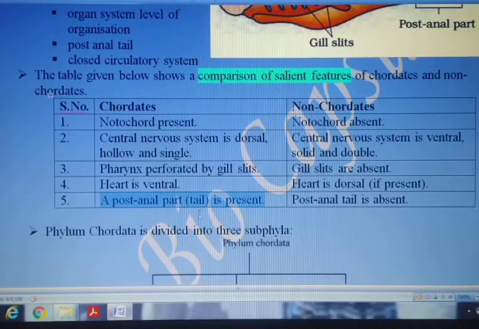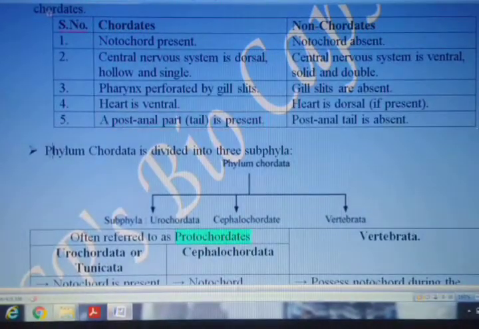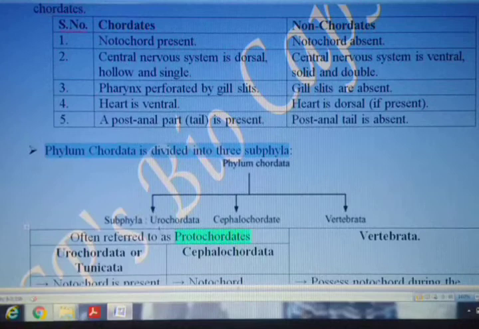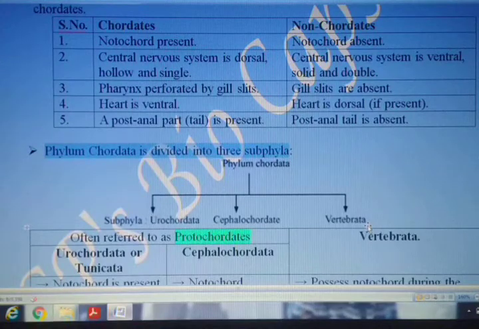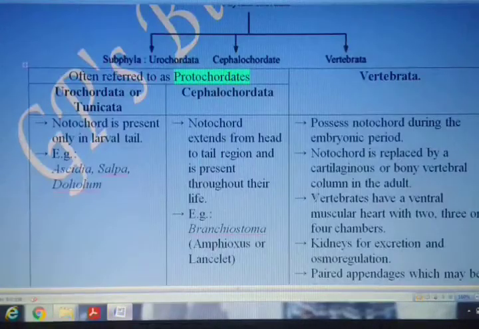As I said earlier, the phylum Chordata has been divided into three subphyla. Starting with the first one, Urochordata, Cephalochordata is the second one, and the third one is Vertebrata. Now, coming to some of the distinct characters of each of these three subphyla, and then we are going to study in detail about Vertebrata.